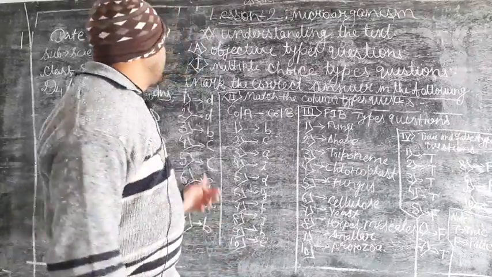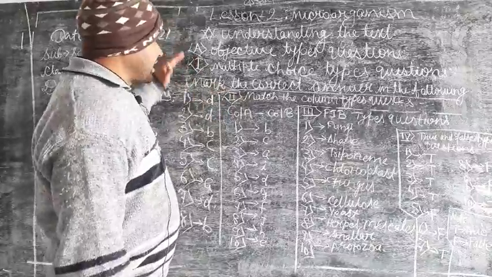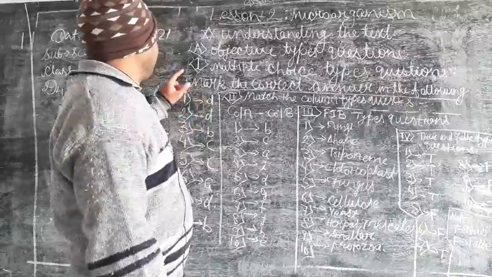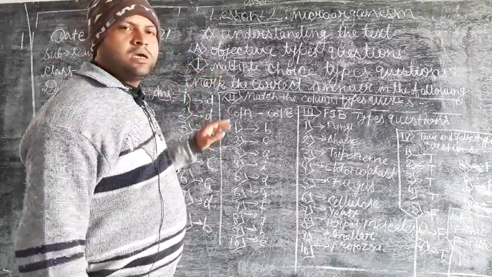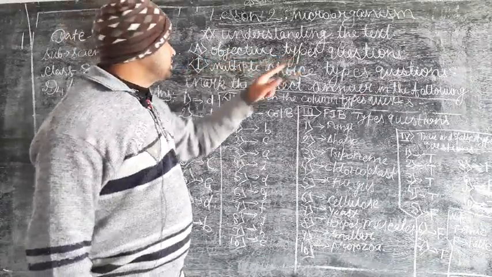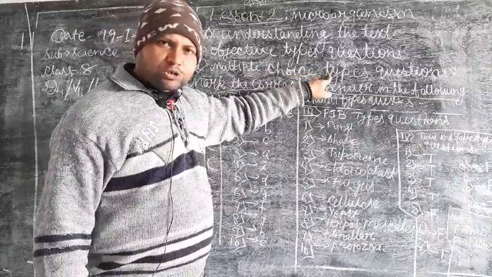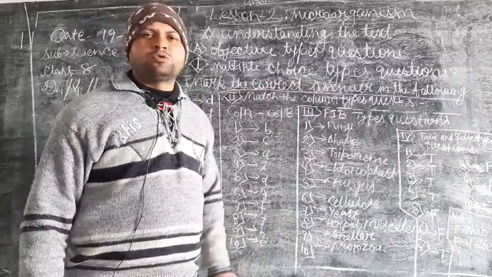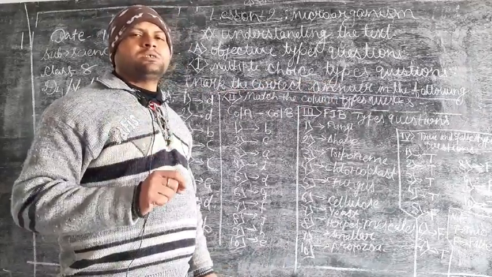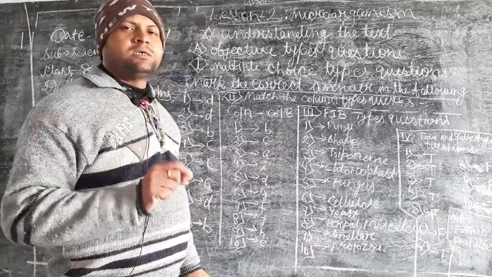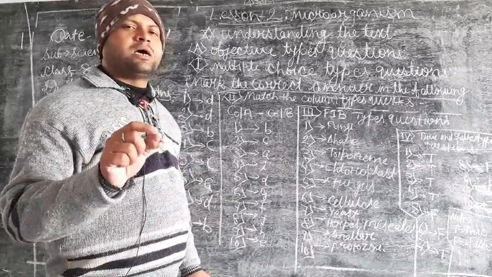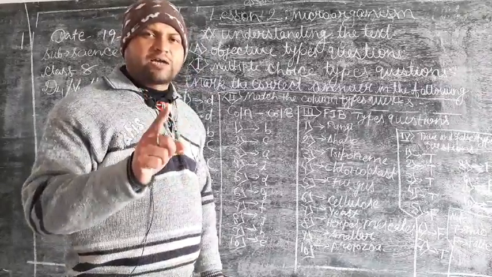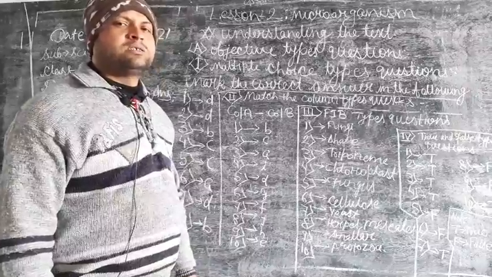Let's start. So here there are 4 questions solved for you, and at first I have solved objective type questions, multiple choice type questions, and in it mark the correct answer type questions. That is, in these questions there are 4 options given. In each question, out of these 4 options, you have to choose only one correct option. So let us start to solve.